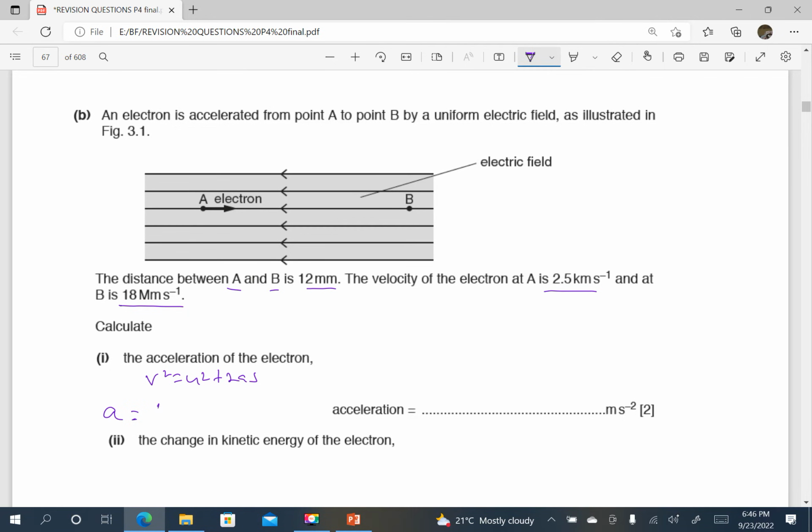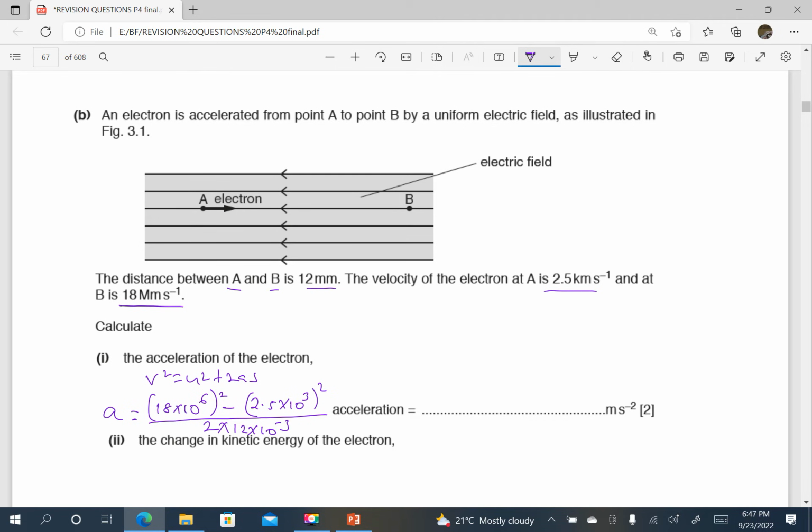So v is 18 times 10 power 6 to change to meters per second, and this should be squared, minus u squared, which is 2.5 times 10 power 3 to change it from kilometers to meters. Then I will divide this by 2s, where s is 12 meters, so that will be 2 times 12 times 10 power negative 3.